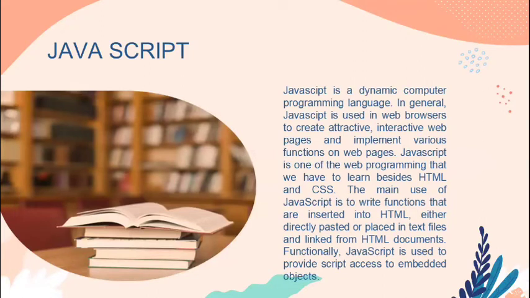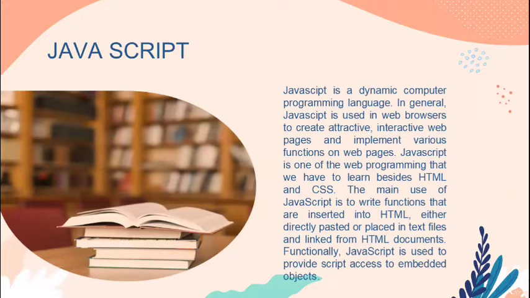JavaScript. JavaScript is a dynamic computer programming language. In general, JavaScript is used in web browsers to create attractive, interactive web pages and implement various functions on web pages. JavaScript is one of the web programming languages that we have to learn besides HTML and CSS.